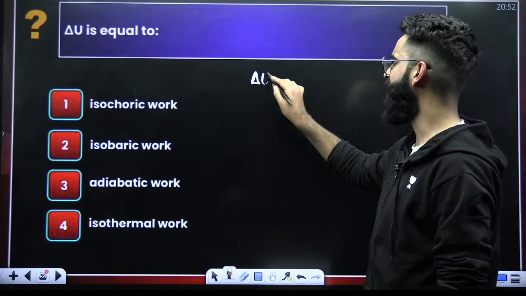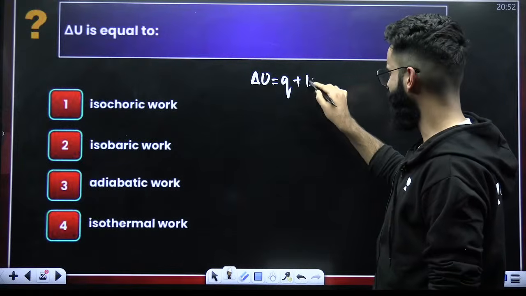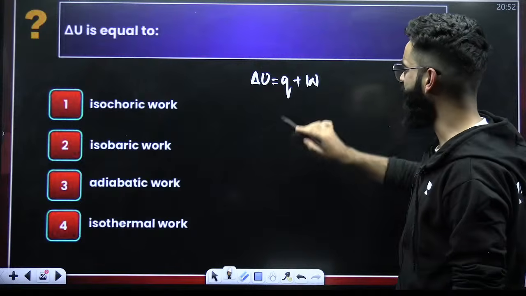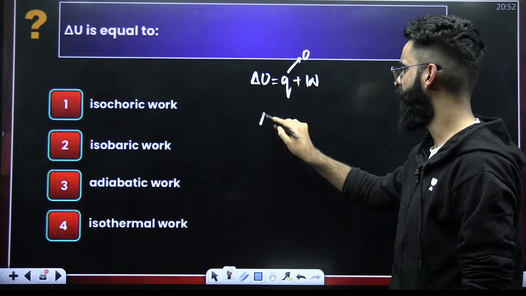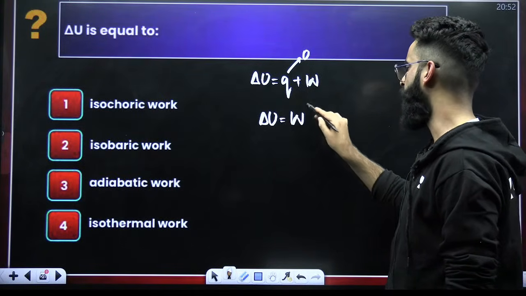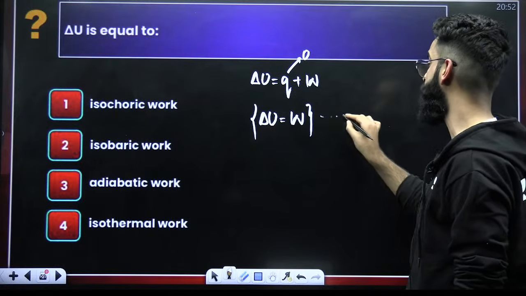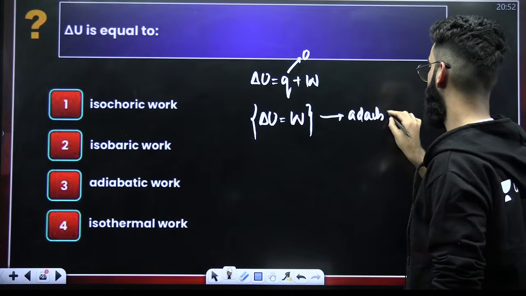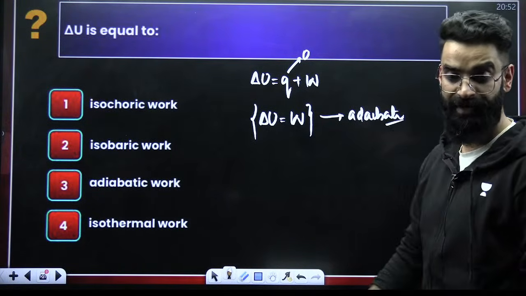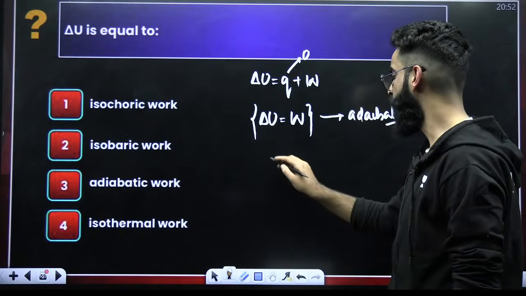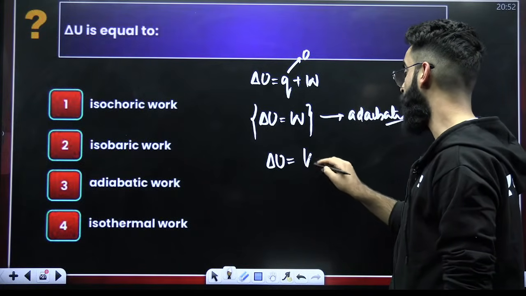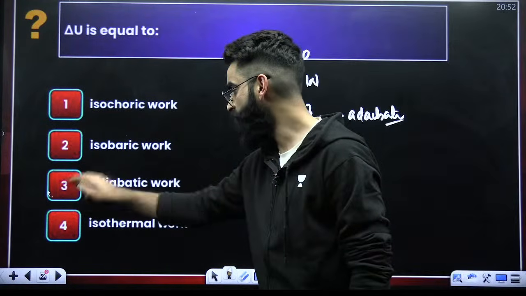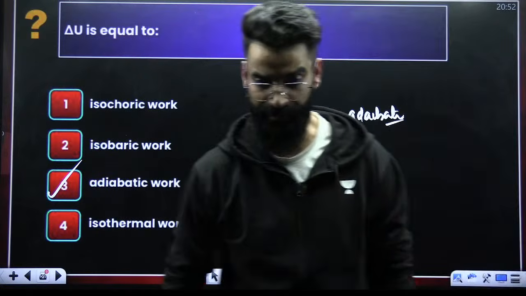You know, delta U is equal to Q plus W. First of all, tell me one thing. When can delta U be equal to W? Delta U can only be equal to W if Q is 0. Q is 0 means adiabatic process. Perfect. So delta U has to be equal to which work? It is adiabatic work. So delta U is equal to W adiabatic. So it's option C. That has to be the correct answer of this question.